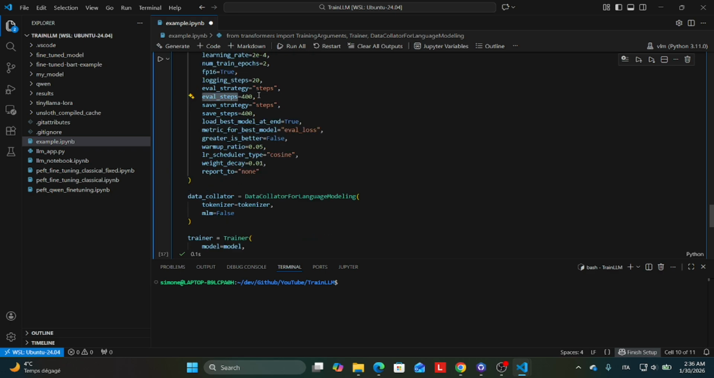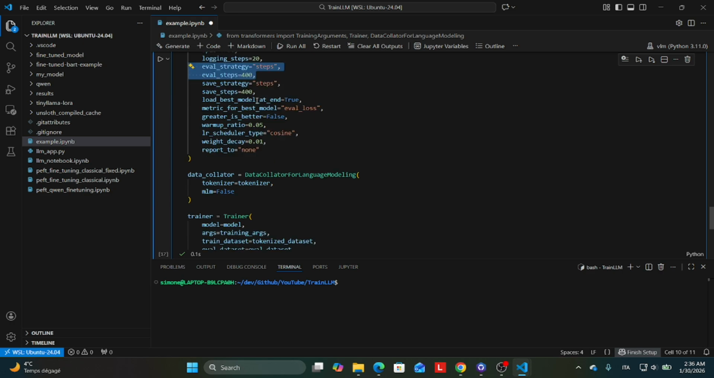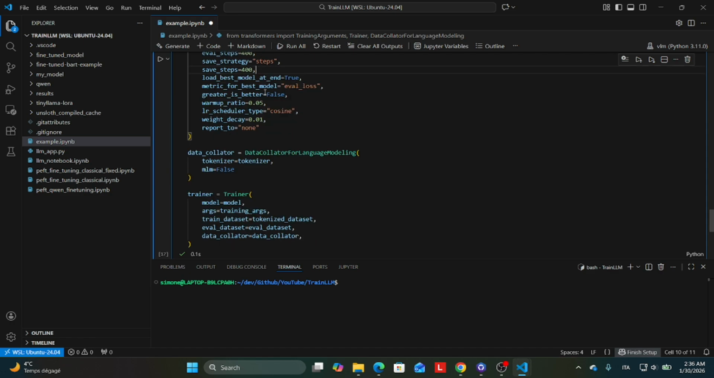Eval strategy and eval steps are needed if we use a validation set, and define the type of validation and the number of steps to perform validation. It is important to avoid overfitting. Save strategy tells the strategy to follow to save the model. In this case, the number of steps will be considered. Save steps, the number of saved steps. Load best model at end. If true, we will load the best model at the end. Metric for best model is the metric to use to validate the best model.